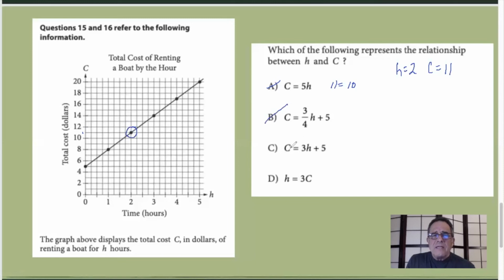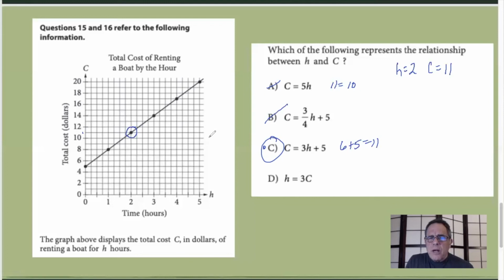How about C? 11 equals 3 times H. Ooh, 6 plus 5. 11 equals 11. Perfect. And since we're not making up our own numbers, since we're pulling numbers off the graph, only one of these is going to work. We found it. We're done. Simple, simple, simple.